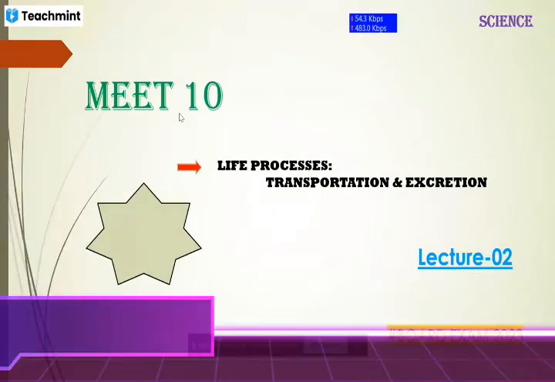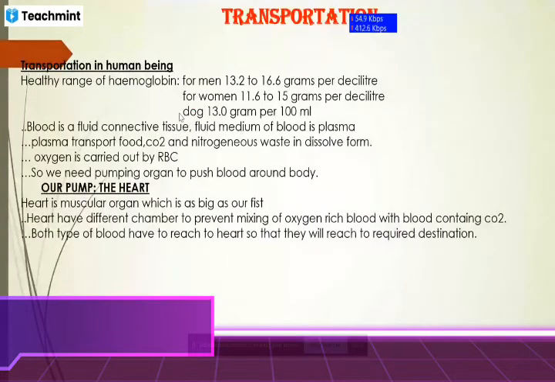Now the question arises: how does transportation take place in human beings? In the second part we will also look at how transportation takes place in plants. We will discuss later that xylem and phloem, two kinds of tubes, help in transportation of material in a plant.